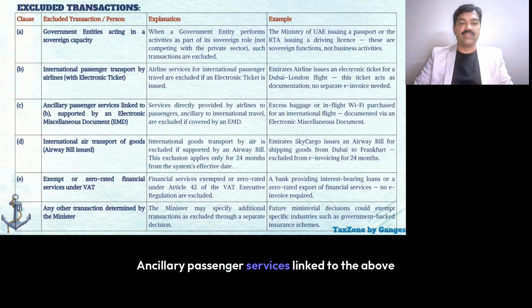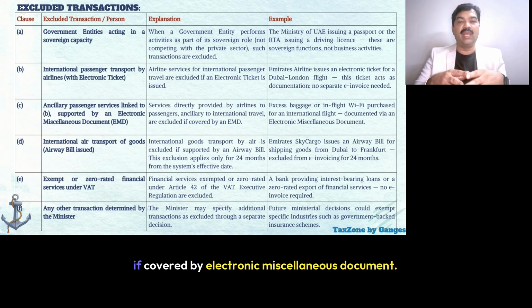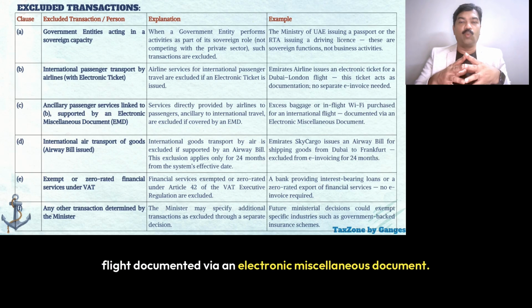Ancillary passenger services linked to the above, supported by an electronic miscellaneous document. That is, services directly provided by airlines to passengers, ancillary to the international travel, are excluded if covered by an electronic miscellaneous document. For example, excess baggage or in-flight Wi-Fi purchased for an international flight, documented via an electronic miscellaneous document.